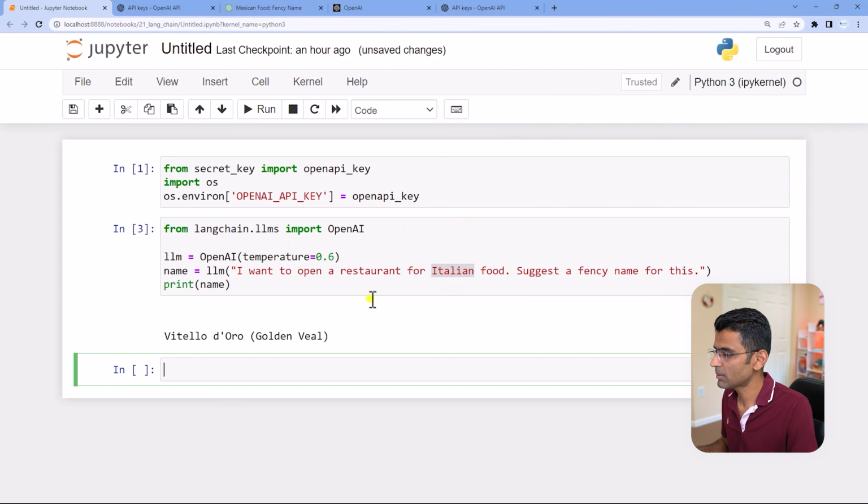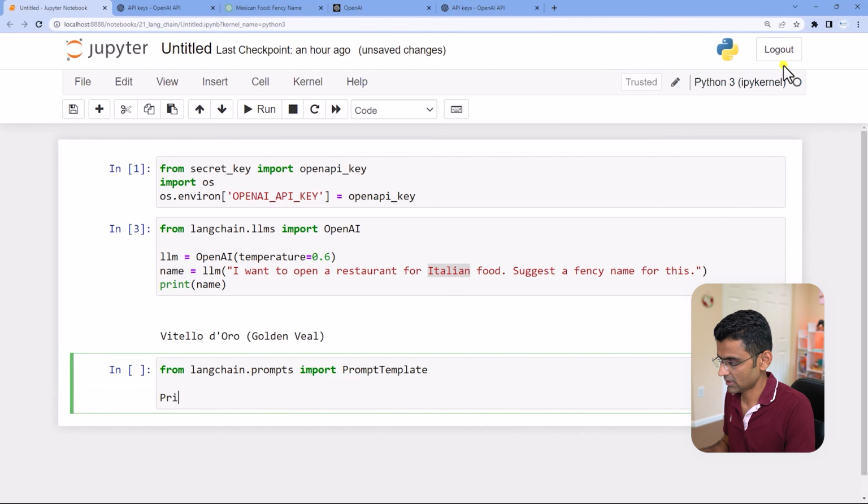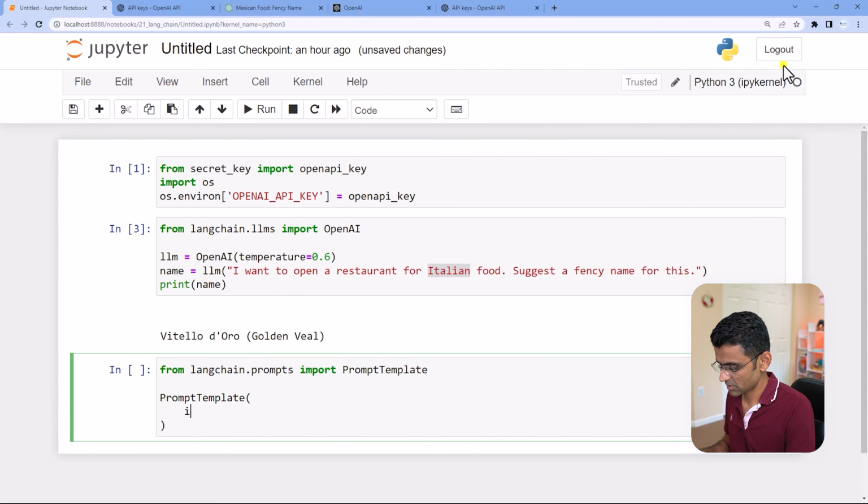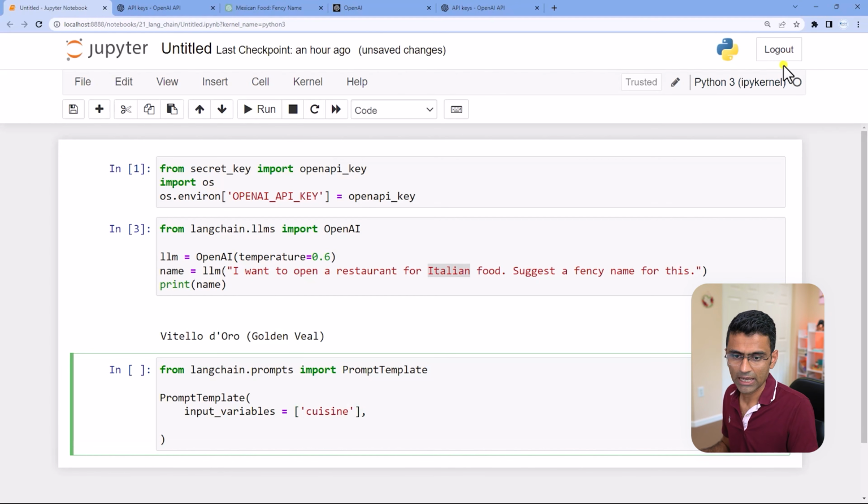so I will now go ahead and create something called a prompt template. From langchain.prompts you can import a prompt template, and in that prompt template you can pass some variables such as input variables. What will be the input variable, by the way? It will be cuisine, and then the template that you want looks something like this.